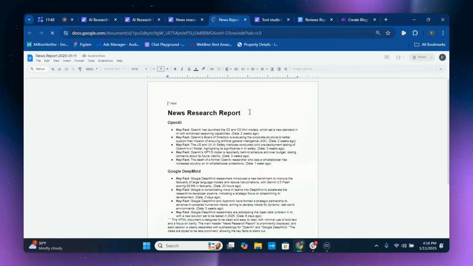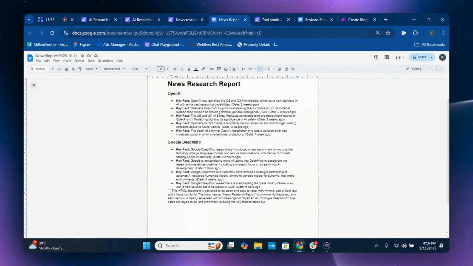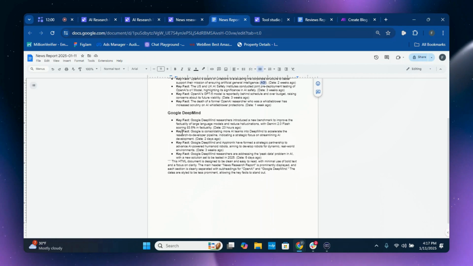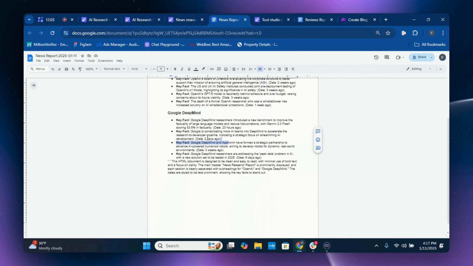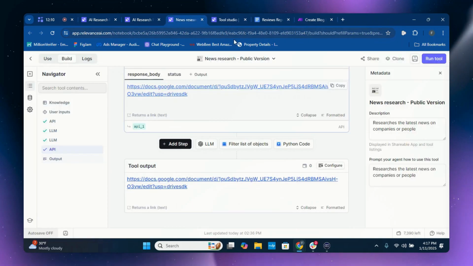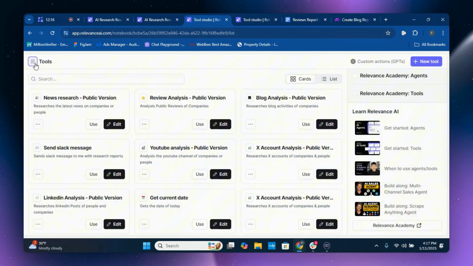Here's the news report. Perfect. Here are some key facts of each. This is interesting. OpenAI's board of directors is evaluating the corporate structure to better support their mission of ensuring artificial general intelligence, AGI. Ooh, okay. And then some key facts on Google DeepMind as well. They're consolidating more AI teams into DeepMind. This is pretty cool.